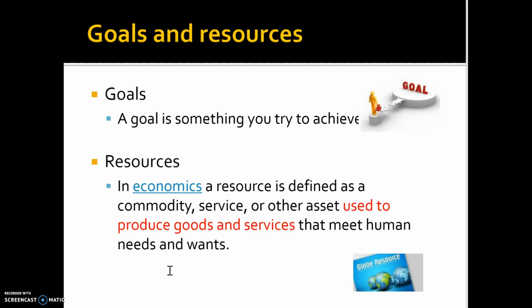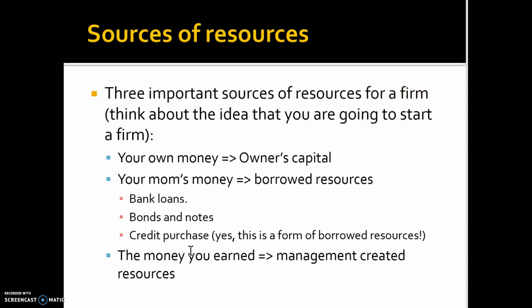You're going to need food, you're going to need money, you're going to need to go to school, you're going to need the books and everything. So those are the resources that we are talking about in accounting. In economics, resources is defined as the things that you need to produce goods and services. That is linked to the goal of the firm, just like the money and the books that link to your goal to be a scientist.